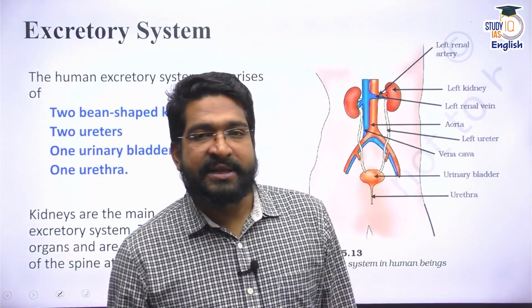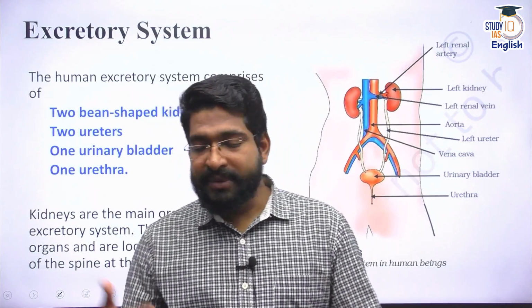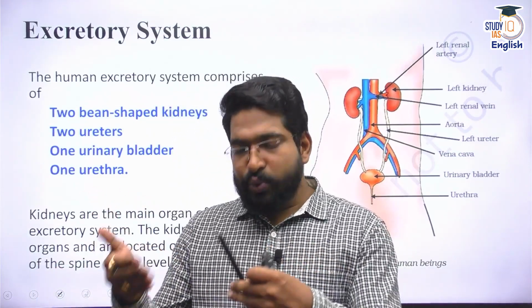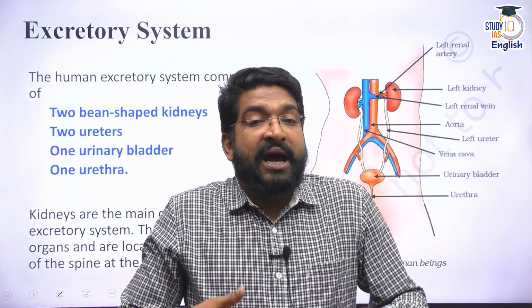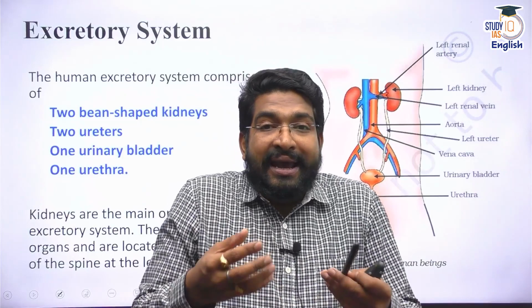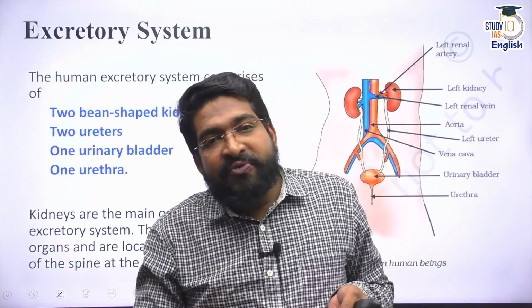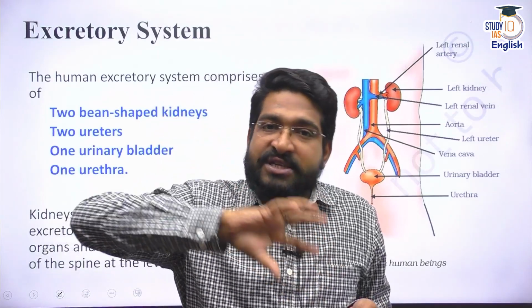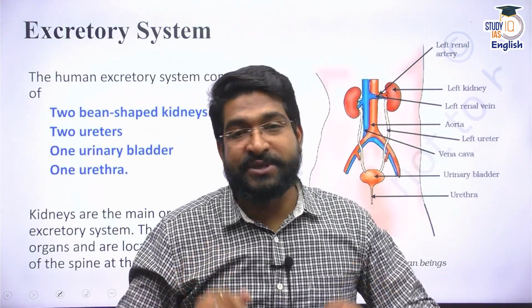Living organisms, living cells, you do know they undergo metabolic activity. What is the meaning of metabolism? That means they are going to use the nutrients, they are going to use the inputs. For us, we use nutrients, we use oxygen, we use water to run our metabolic activity. And after that metabolism is done, energy is released. I need heat and energy for survival, but some waste byproduct is also produced. And to remove that waste byproduct, I have a life process called the excretory system.